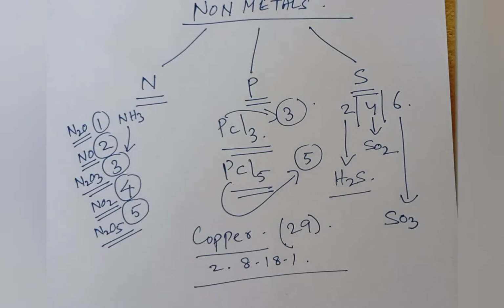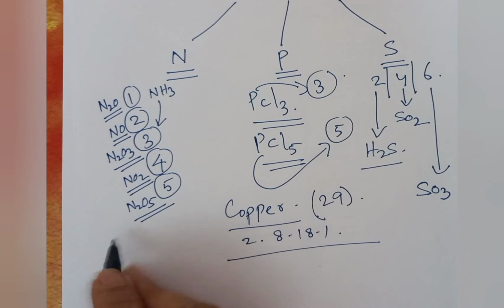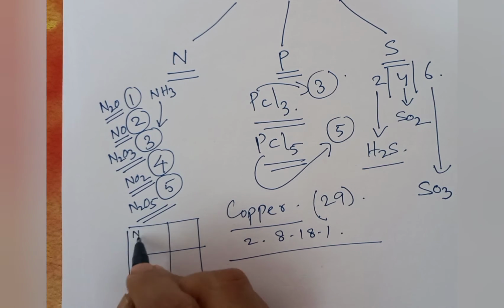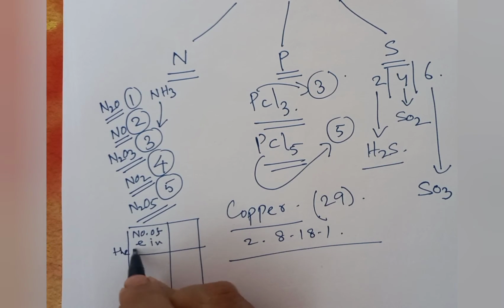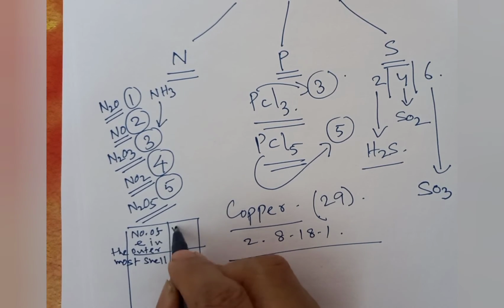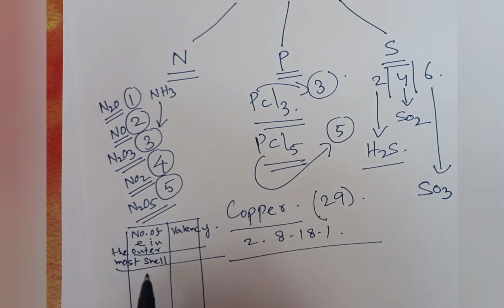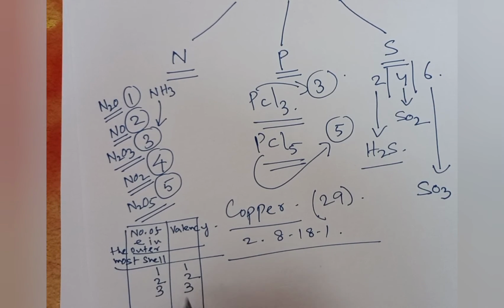Now, there is a very easy way of understanding valency also. Let us form a chart here. Here, the number of electrons in the outermost shell, and here is valency. So, if you see one electron in the outermost shell, the valency is 1. 2 electrons, the valency 2. 3, the valency 3. 4, the valency 4. 5, the valency will be 3.